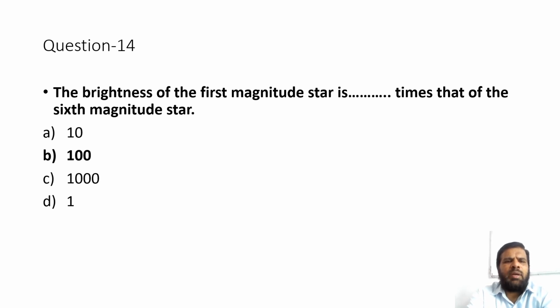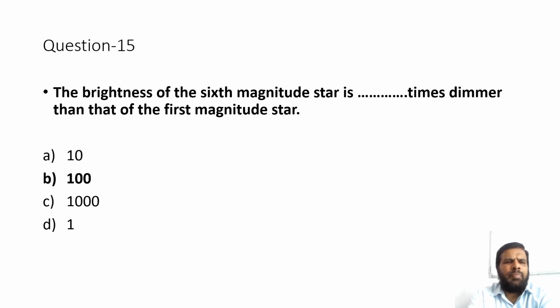The brightness of the first magnitude star is dash times that of the sixth magnitude star. Option A 10, option B 100, option C 1000, option D 1. The correct option is option B 100. Question number 15. The brightness of the sixth magnitude star is dash times dimmer than that of the first magnitude star. Option A 10, option B 100, option C 1000, option D 1. The correct option is option B 100.